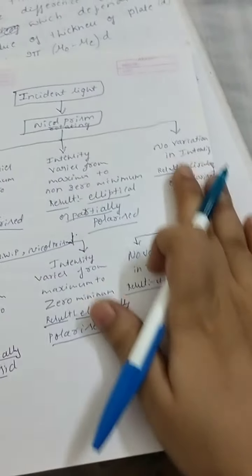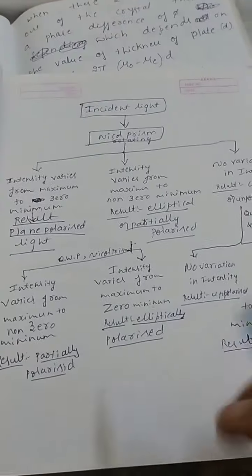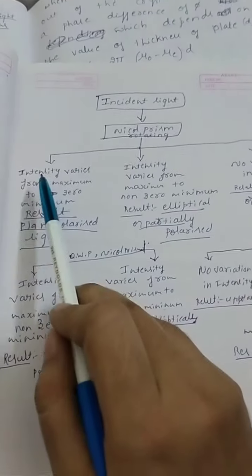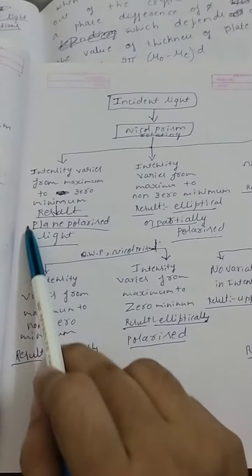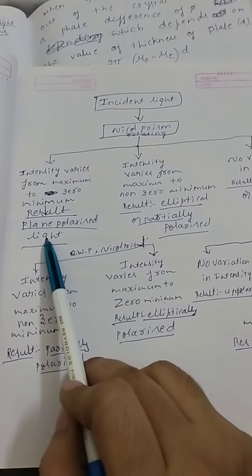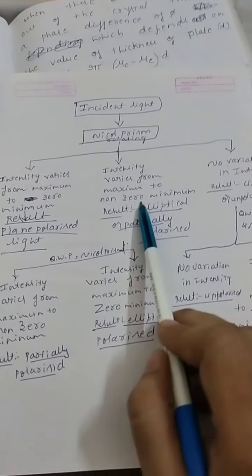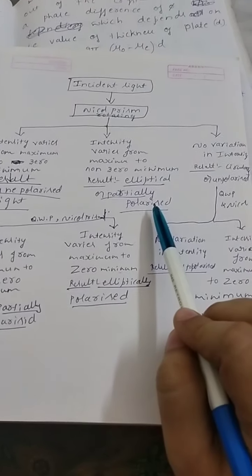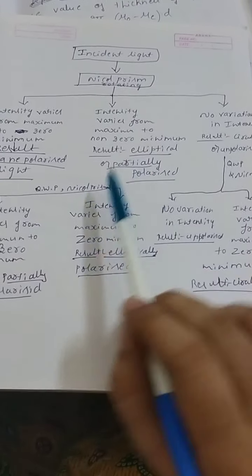So this is how I can detect whether it is plane polarized, elliptically polarized, or circularly polarized. This is a flow chart that clearly shows how to find out plane polarized, circularly polarized, and elliptically polarized light. First, pass the given incident light through the Nicol prism. If your intensity varies from maximum to zero minimum, then this confirms that it is plane polarized light. If your intensity varies from maximum to non-zero minimum, then you have a confusion whether it is elliptically polarized or partially polarized.